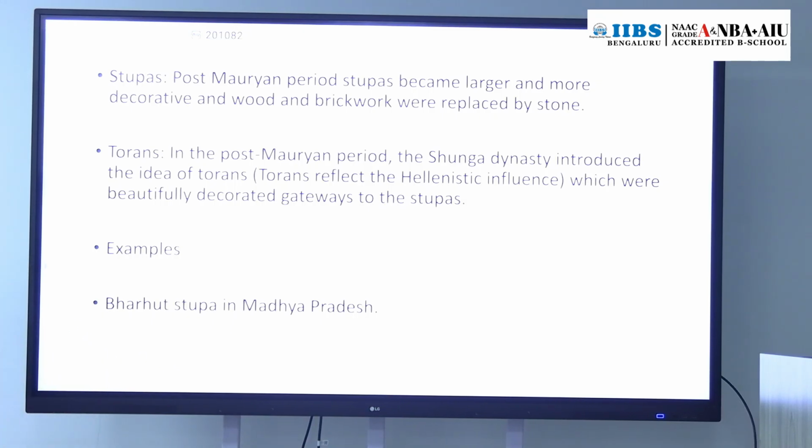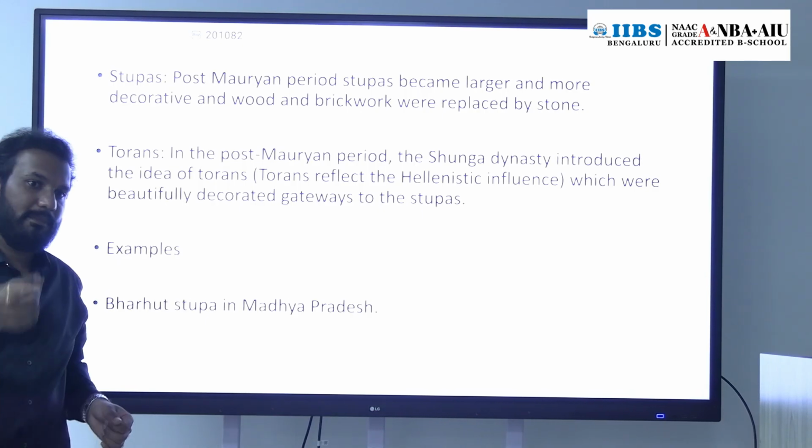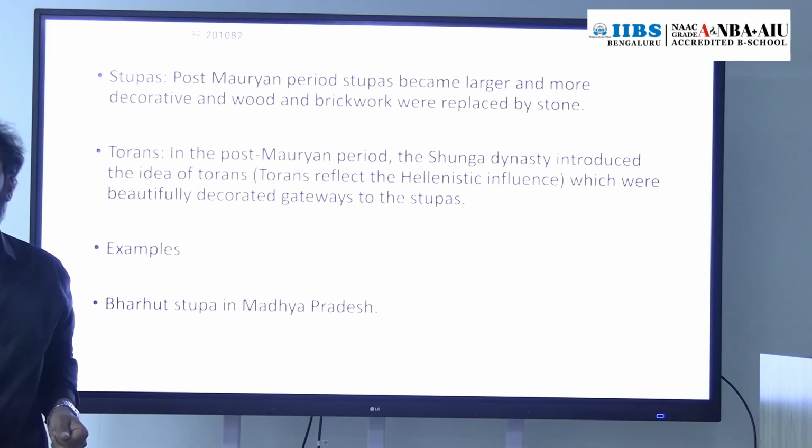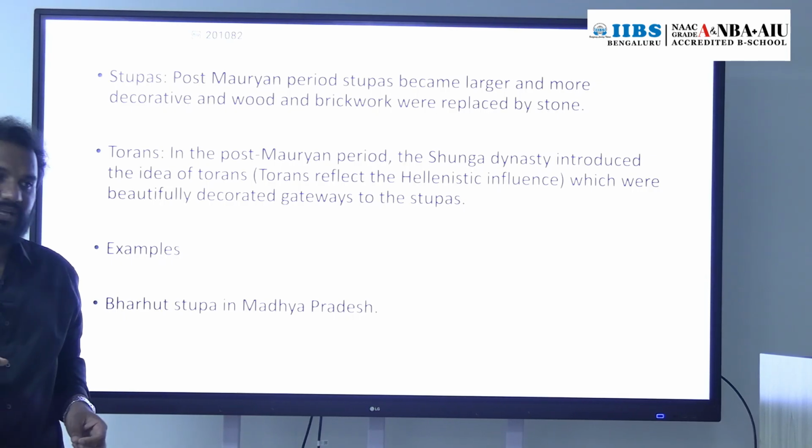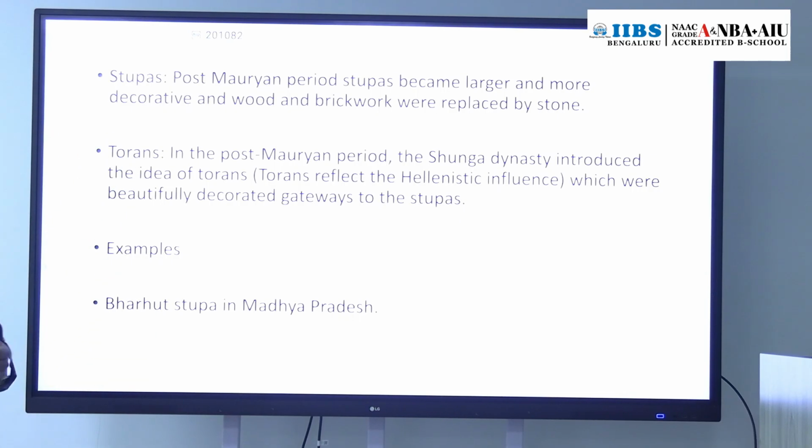During Mauryan times stupas were average in size, but after the Mauryans the stupas were constructed as large structures, more decorative. Earlier they used bricks and wood, right? Bricks and wood were the principal materials for construction of stupas during Mauryan time. But in the post-Mauryan time, stone was the principal material used for the construction of stupas.